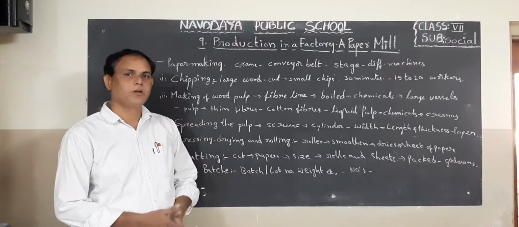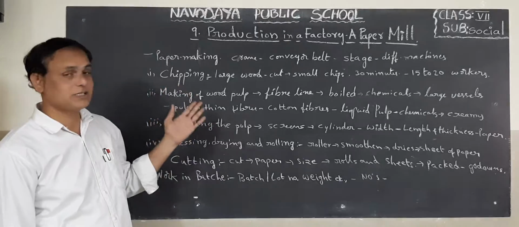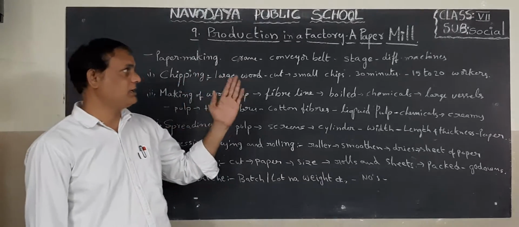Good morning, children. Now this is 7th class social studies. We are in the ninth lesson. What is that ninth lesson, children? Production in a factory, a paper mill.